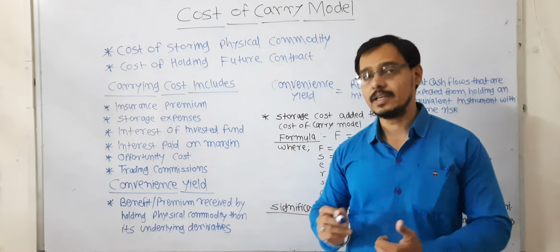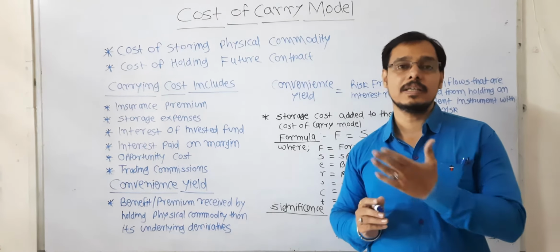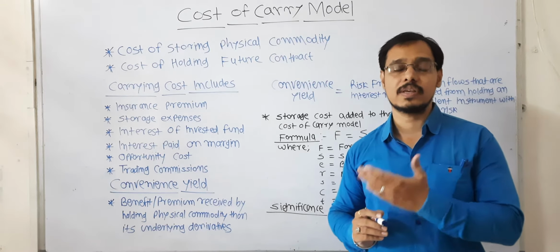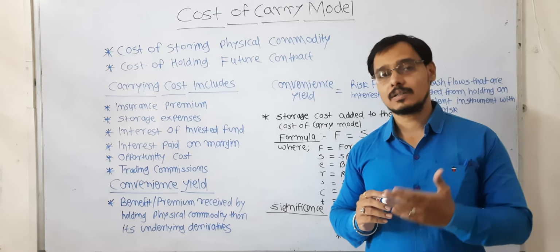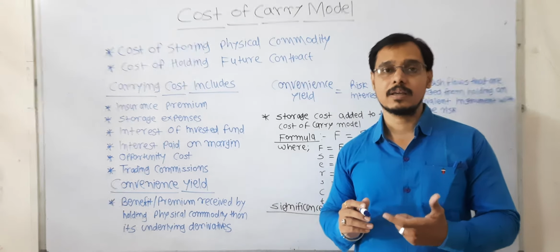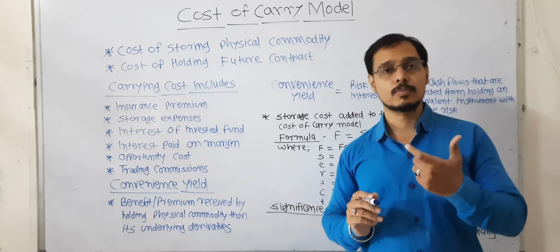Next one is the trading commissions. Now, for any NCDEX contract, for any MCX contract of the commodity, the farmer or a trader, a commodity trader, needs to pay the trading commissions to the brokers.